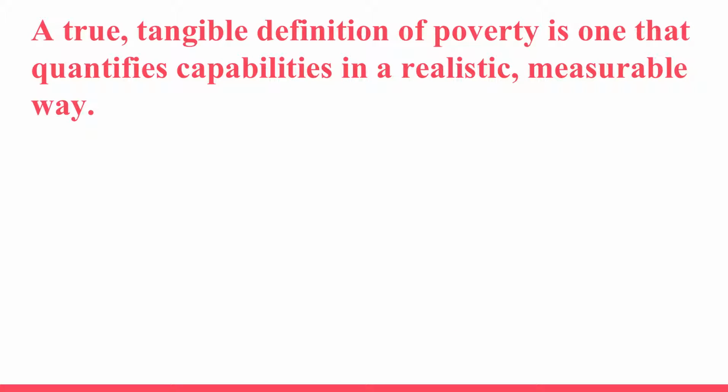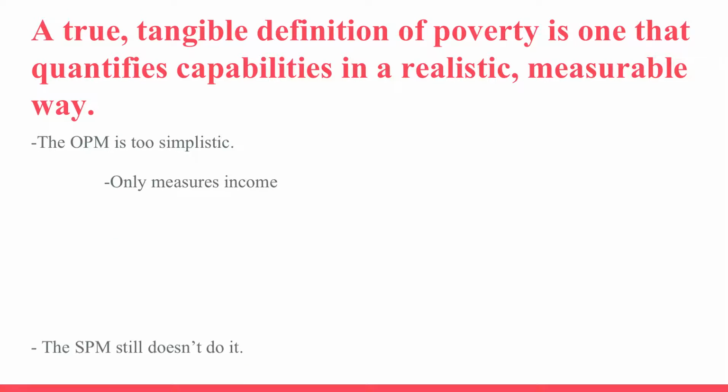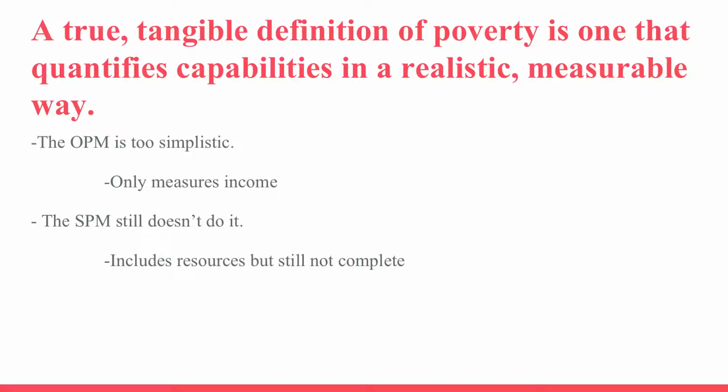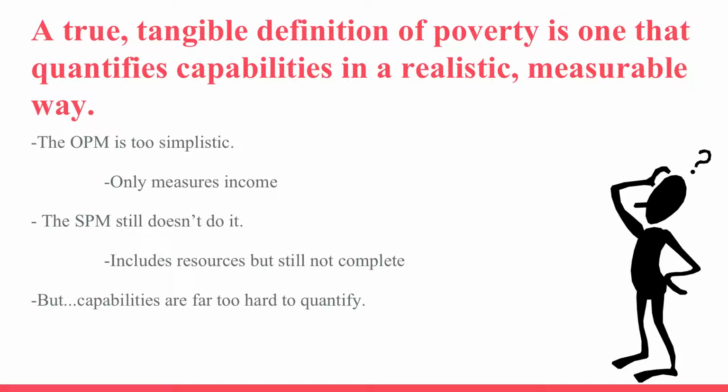Although the OPM has been measured over time and is simple for many people to understand because of the threshold, the SPM only takes into account income and not any other in-kind benefits. The SPM is a better measurement because it does count many of the in-kind benefits, but is still not a complete ideal measurement. On the other hand, capabilities take into account the opportunities that a person has to be successful and are not measured just based off of income. Unfortunately, these measurements are qualitative and are impossible to measure.